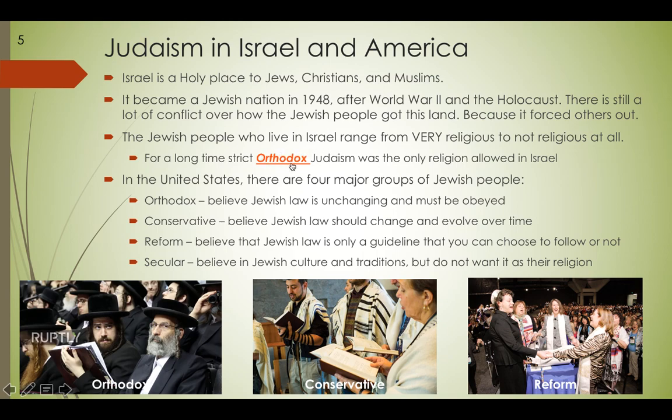Now, we have Orthodox. There's all kinds of orthodoxy. Orthodox Judaism means very strict belief. And so here's pictures of Orthodox, here's Conservative, and here's Reform in the United States. A little bit about each of them.